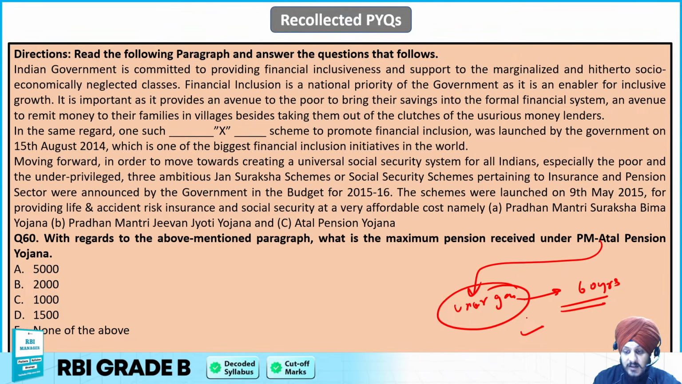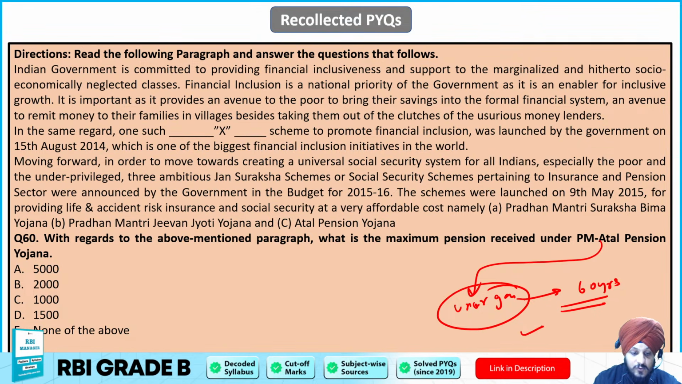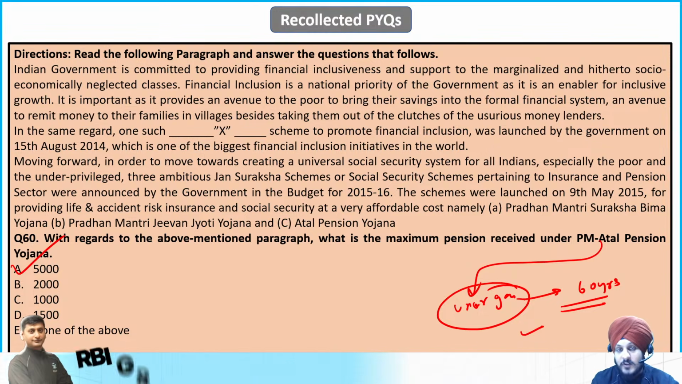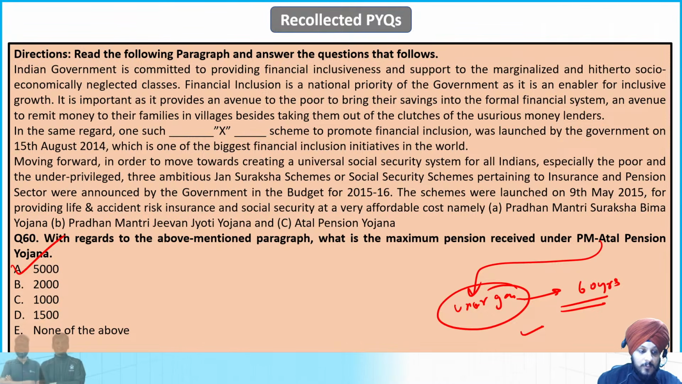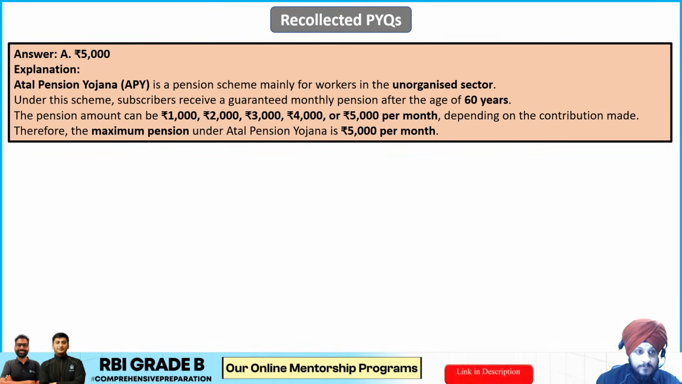And the question is asking what is the maximum pension that you can receive? So the maximum pension is going to be 5,000 in this case. So starting from 1,000 till rupees 5,000, that is the maximum that you can receive, and A is going to be the correct answer to this question, right? So moving on to question number 62.